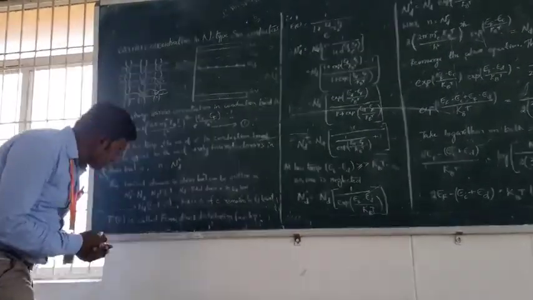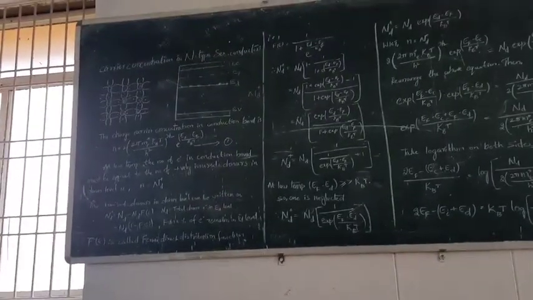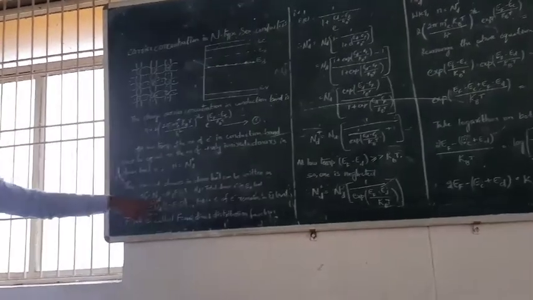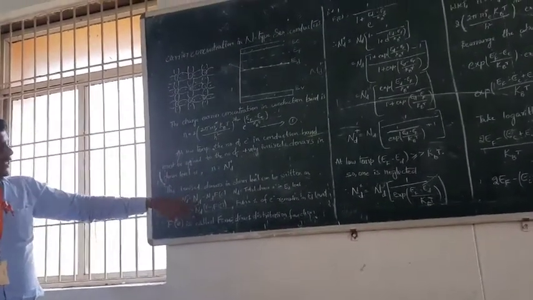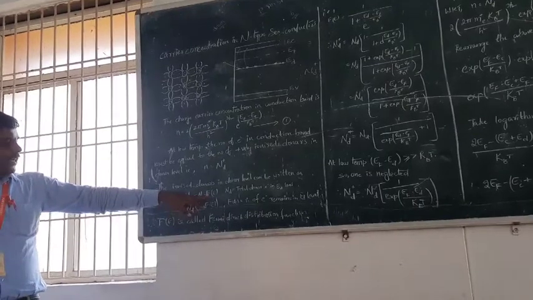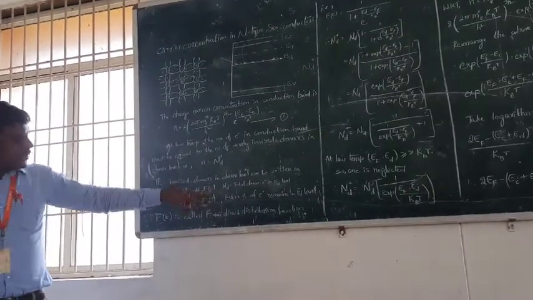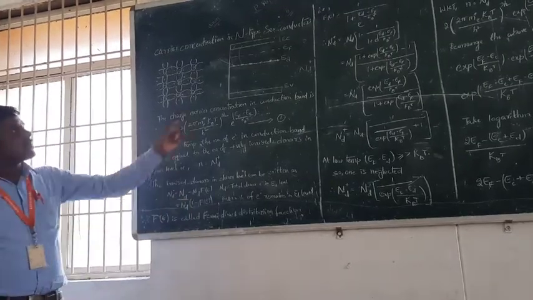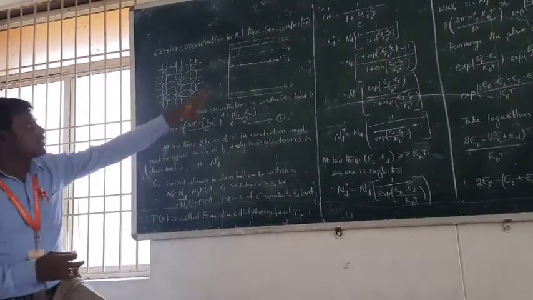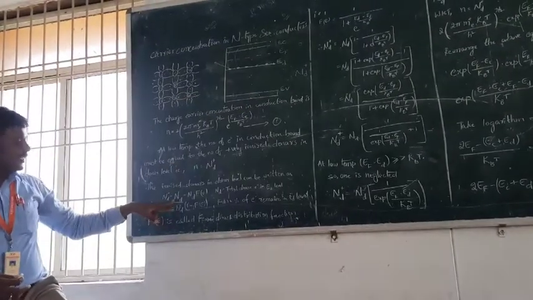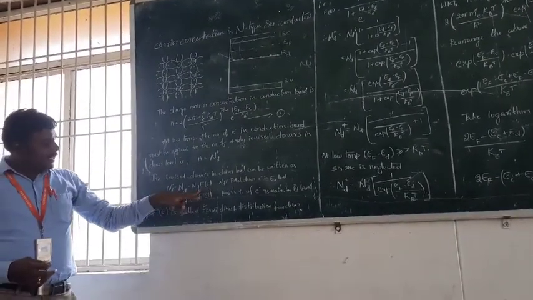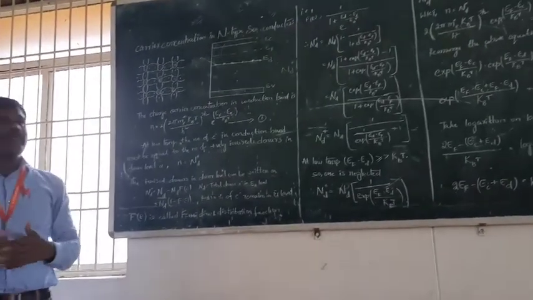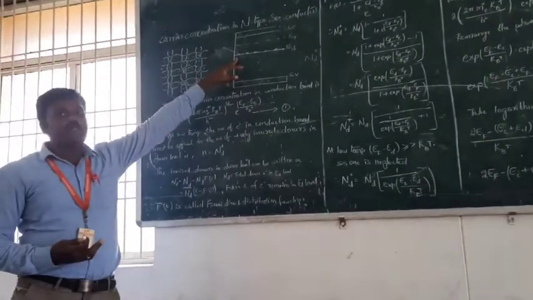The positively ionized donors in the donor level can be written as ND plus equals ND minus ND f of E. Here ND is the total number of atoms in the donor level. f of E is the fraction of electrons remaining in the ED level.